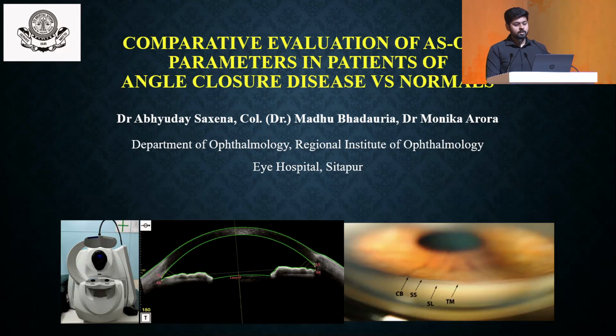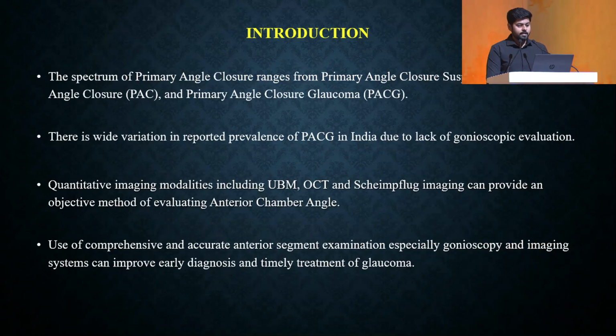The title of our study was the comparative evaluation of AIOS2025 parameters in patients of angle closure disease versus normals. There is a wide variation in the reported prevalence of PACG in India due to a lack of gonioscopic evaluation. Quantitative imaging modalities such as UBM and AIOS2025 provide an objective method of evaluating the anterior chamber angle, which can help in the early diagnosis and timely treatment of glaucoma.